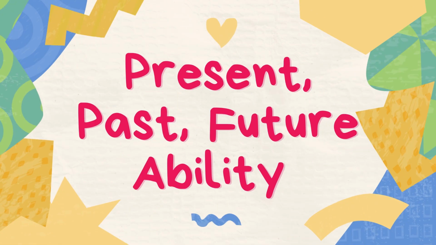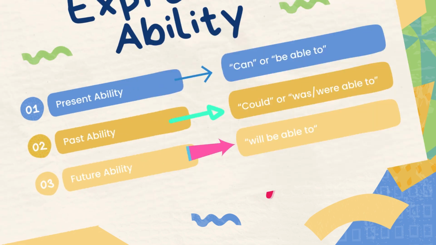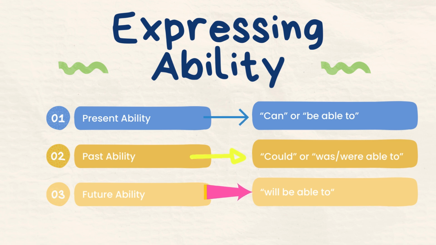How do we express what we can do, could do, or will be able to do? Let's find out. Expressing ability: 1, present ability by using can or be able to. 2, past ability by using could or was/were able to. 3, future ability by using will be able to.